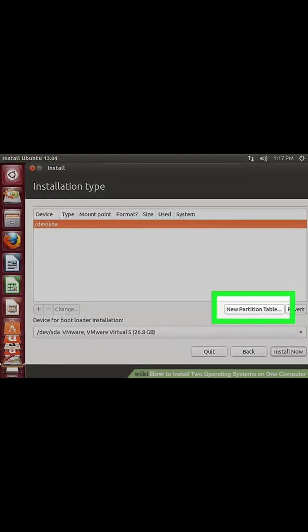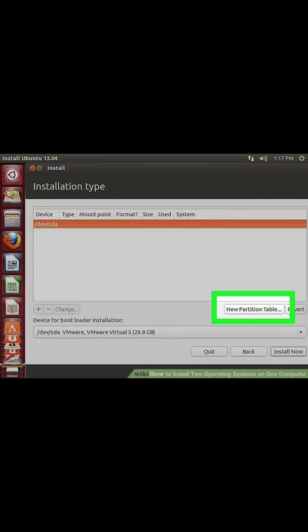7th step. Format the drive you want to install the operating system on. When installing a new operating system, you will be asked to select which drive you want to install on. From the drive, select the unallocated space you partitioned earlier.